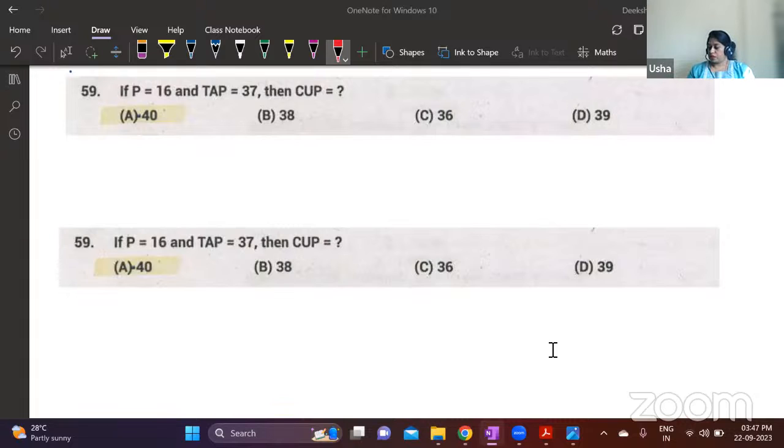Okay, Usha has given the answer as 40. Vinay says 40. Vinay Shetty and Vinod also say 40. Sneha, 40. Okay. So P is 16 and TAP is 37. Pooja has given 40 as the answer.